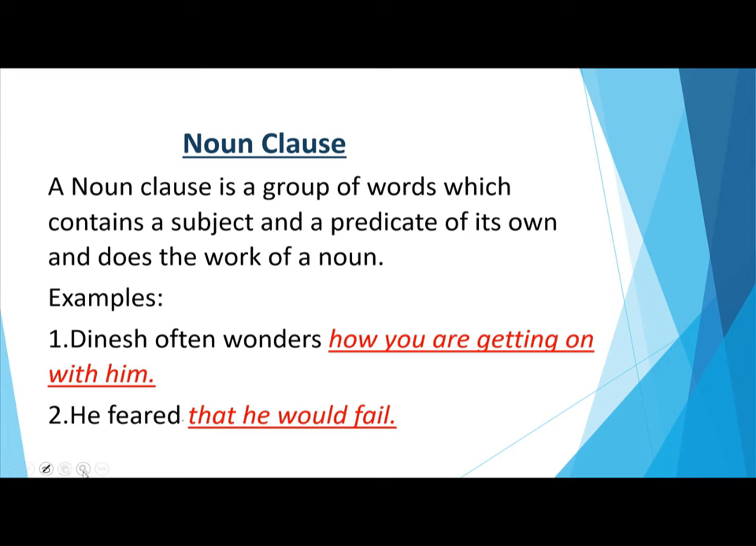Let's see another example. He feared. Feared is a verb here. He feared what? He feared that he would fail. So "that he would fail" is a group of words which is an object of the verb fear, and it is playing the role of a noun in the sentence. So it is a noun clause.